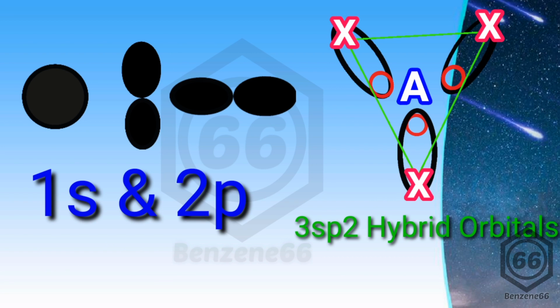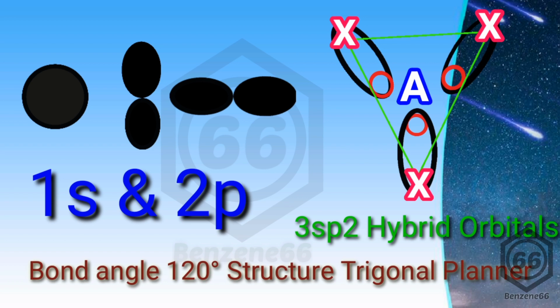The next hybridization involves 1s and 2p orbitals, that is sp2 hybridization, in which we get 3 sp2 hybrid orbitals. These are arranged in a triangular planar structure so that maximum distance can be maintained, and the bond angle between these electron pairs is 120 degrees each.